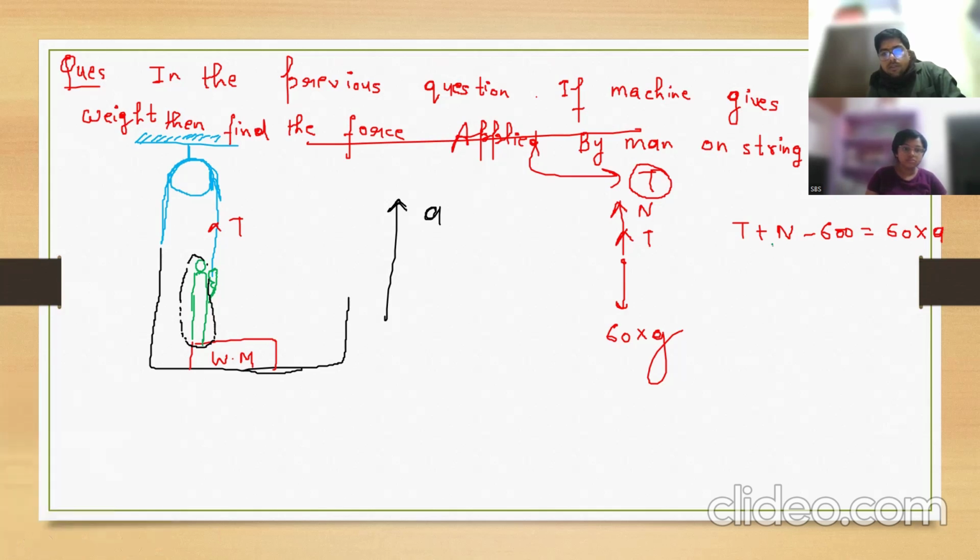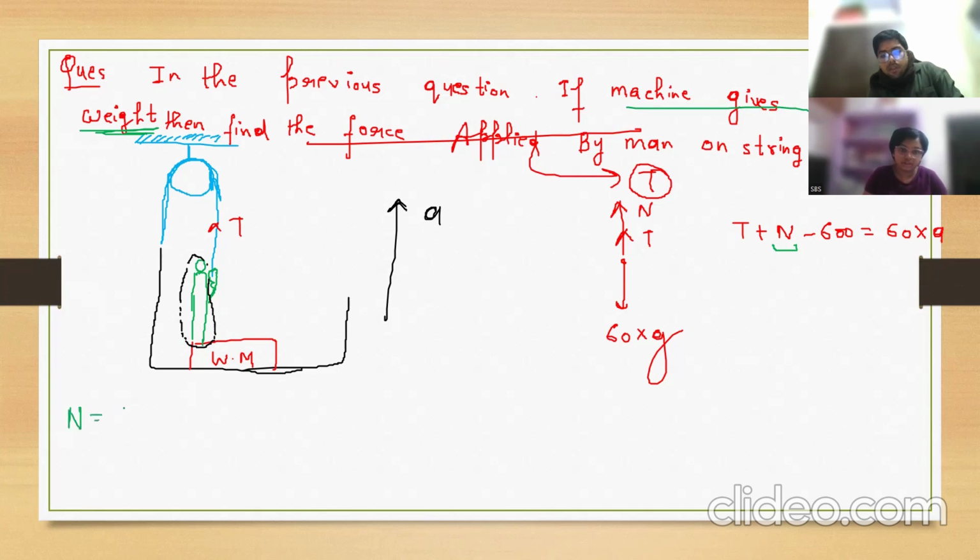What is this hand? If the machine is giving correct weight, then N will be what? Tell me. Reading of the weighing machine is what? 60 kg. Very good.